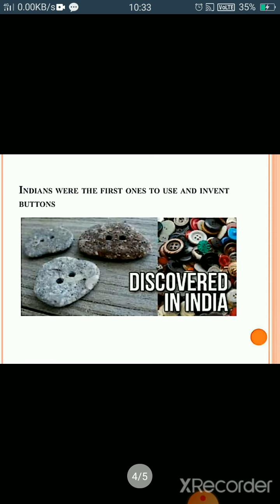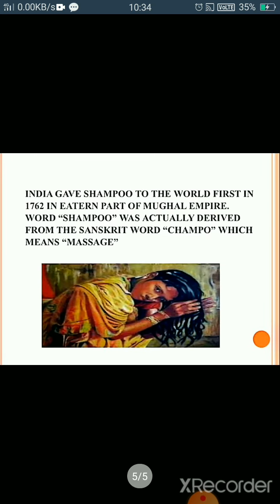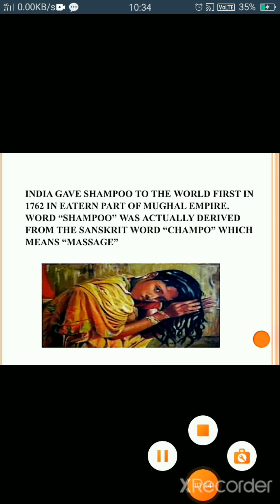Another interesting fact is that Indians were the first to use and invent buttons. And it is quite surprising that India gave shampoo to the world first in 1762, and the word shampoo was actually derived from the Sanskrit word champu, which means massage.